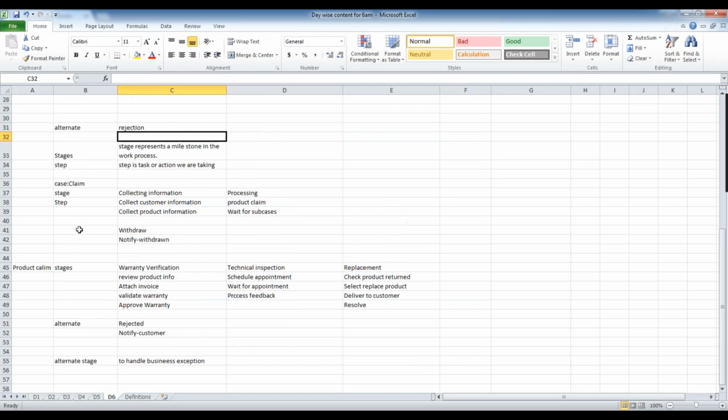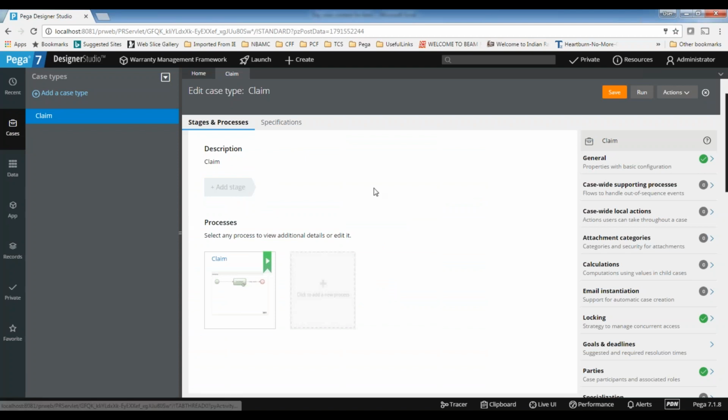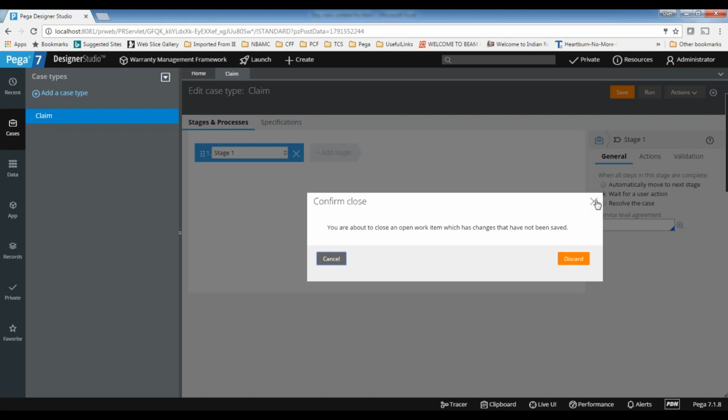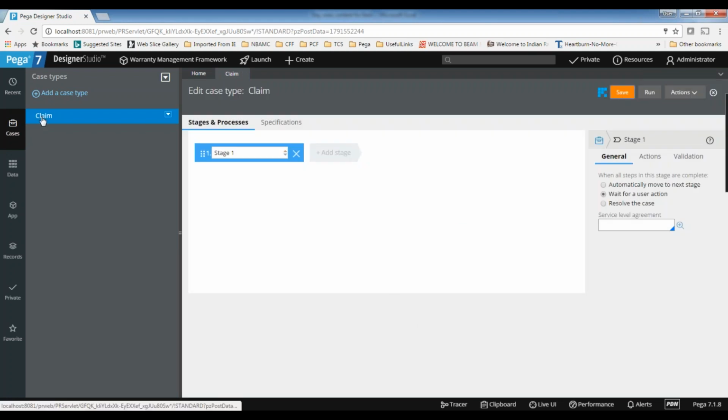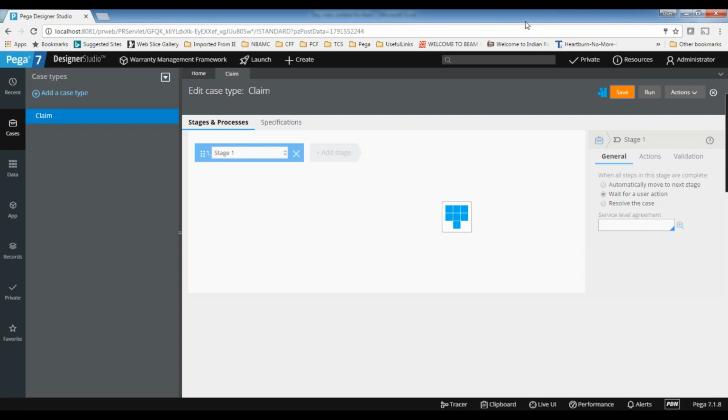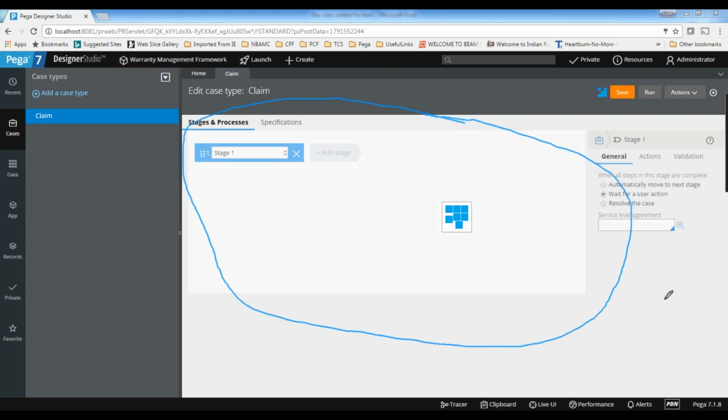So this is how, until this point, while identifying the stages and the steps, the stakeholders will be involved and we will identify the stages and steps like this. And we need to replicate the same thing in the system. So now go to the system and first add the stage. When you click the stage, whatever screen comes is called the case designer. This entire thing is called the case designer.